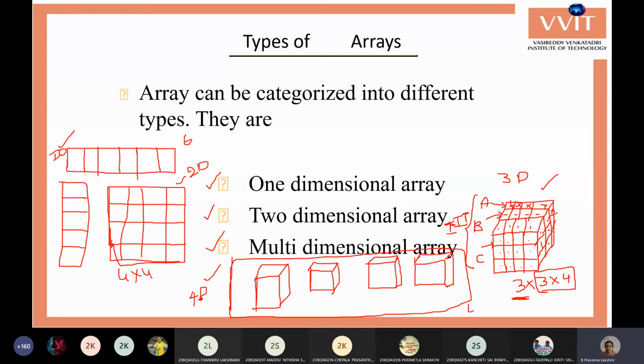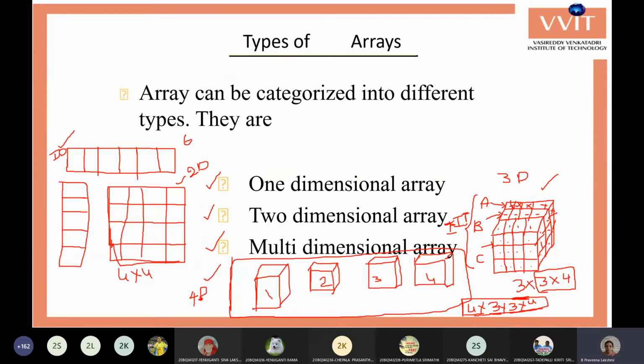4 into 3 into 3 into 3 into 4. 4 into 3 into 3 into 4. Okay, good. Because there are four cubes. 1, 2, 3, 4, 4 cubes. Each cube has three planes, and each plane has 3 into 4 values. That is two-dimensional, 3 into 4 values. So a four-dimensional array is like this.